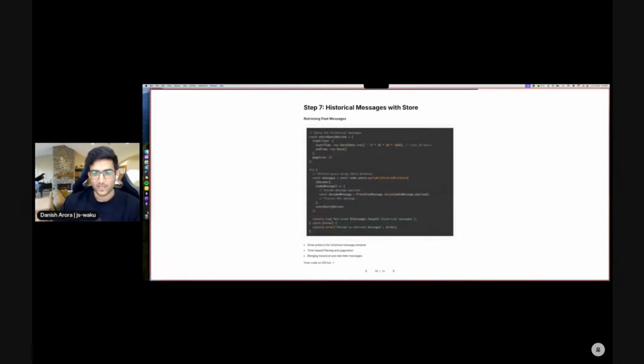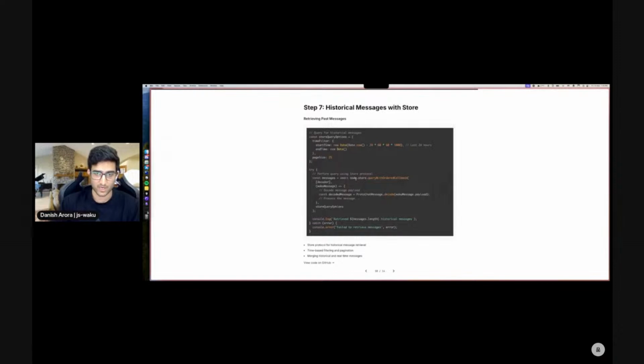Moving forward, what if a user joins the chat after messages were already sent? So filter and light push allow us to, in real time, send and receive messages. But as we saw, we had already sent some messages in the past that were not retrieved. This is where store comes in.